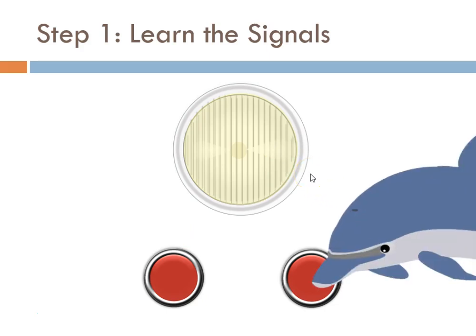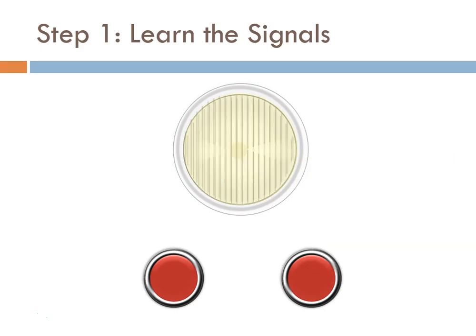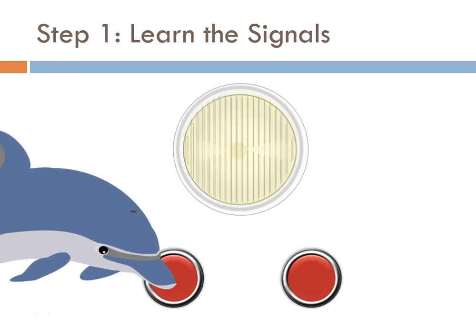taught them to come in and push the right-hand button. When the light was blinking, he taught them to push the left-hand button. If they did it correctly, they would get a fish as a reward. So they learned over a period of time how to do that very accurately.